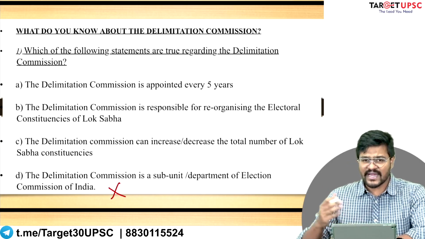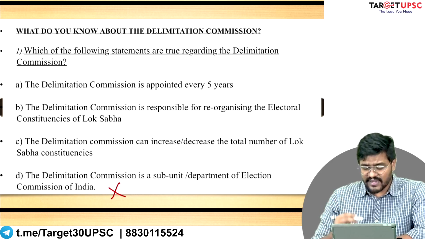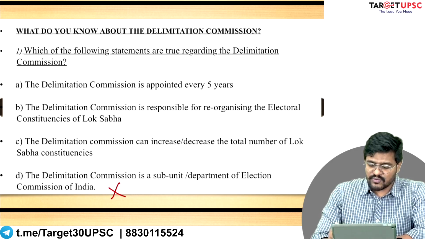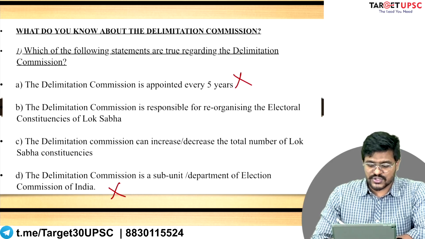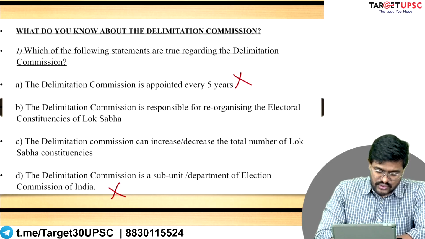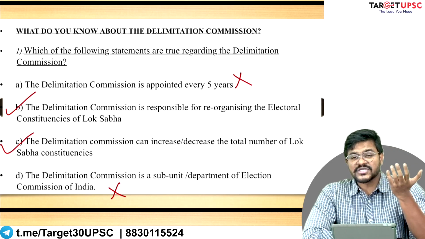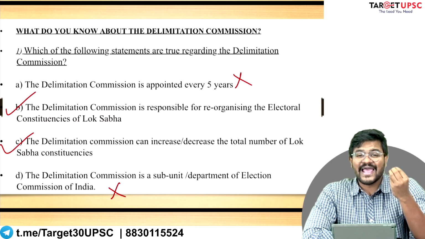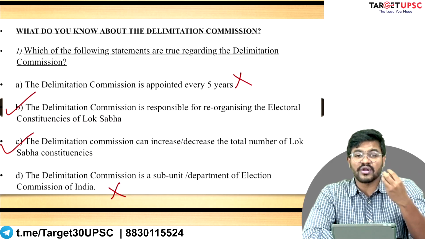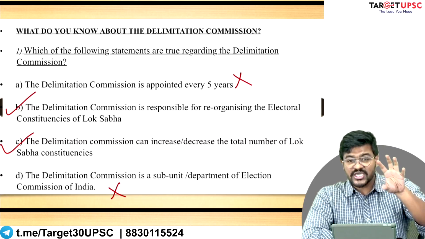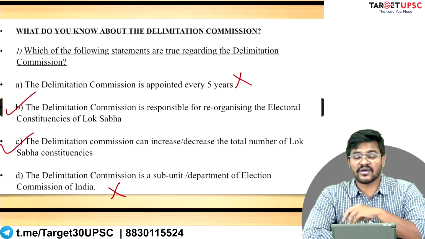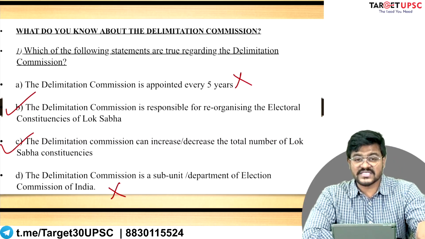We'll come to that in just a few moments, but right now you need to know that statement number 1 was wrong, statement number 4 was wrong, whereas statement number 2 and statement number 3 are correct. The Delimitation Commission of India not only has the authority to reorganize or redesign the shape and size of Lok Sabha constituencies or even the Vidhan Sabha constituencies.